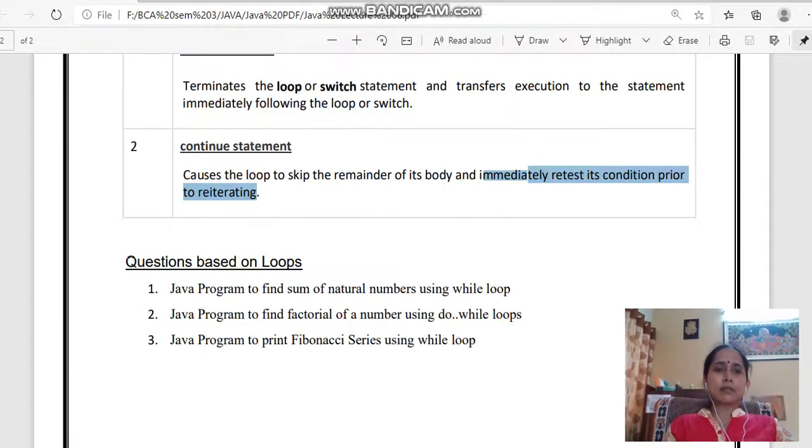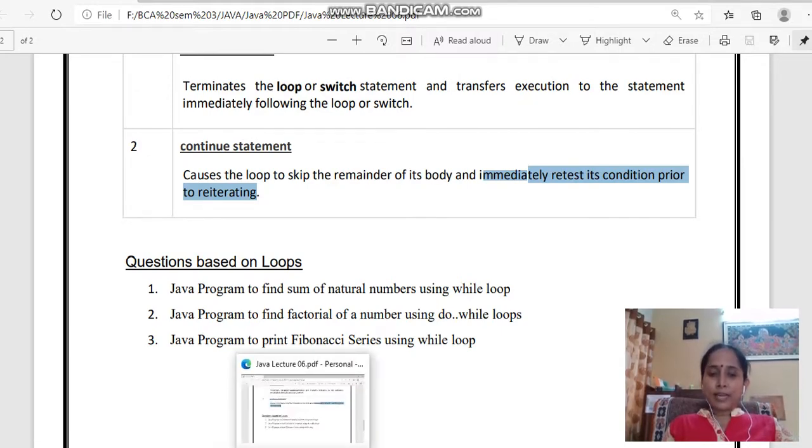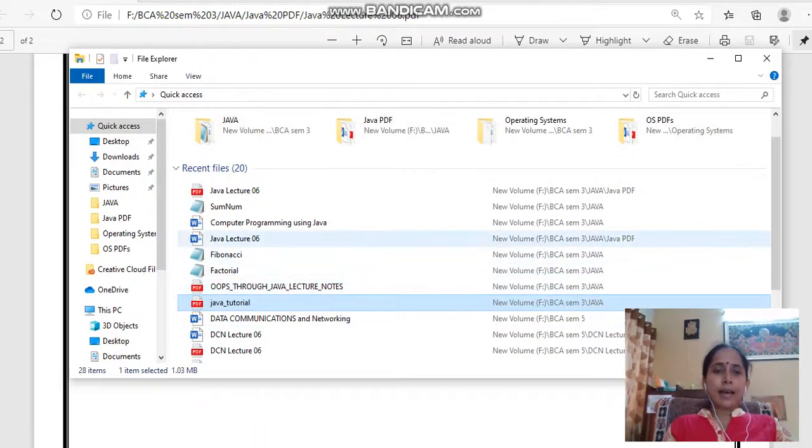Now the next question is: Java program to find the factorial of a number using do while loop. So to find the factorial, we have another question.